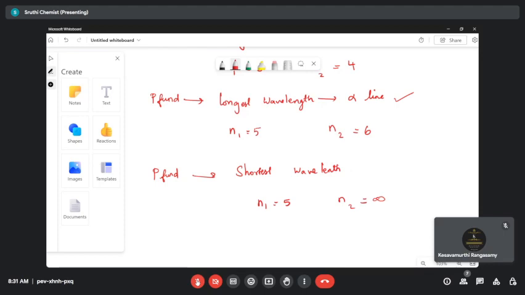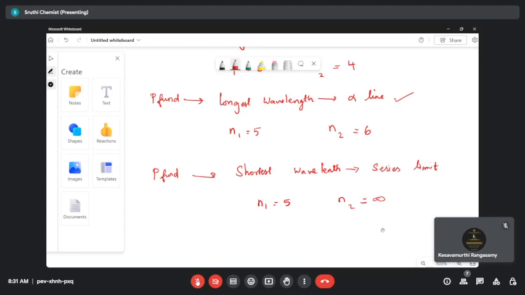Are you clear, students? Is there any doubt? Yes, ma'am, clear. So what is the other name of shortest wavelength, the other way they will ask us? Series limit. Series limit is the other name for the shortest wavelength.